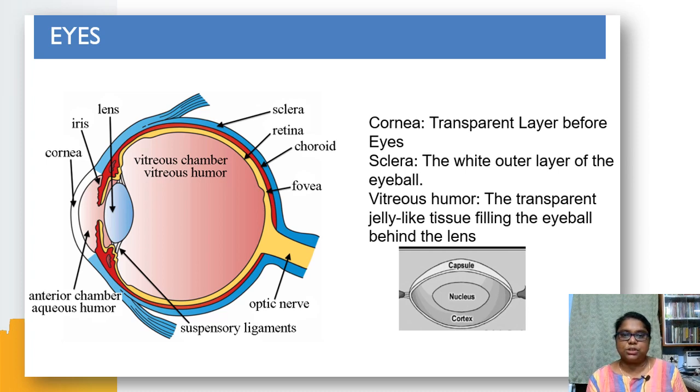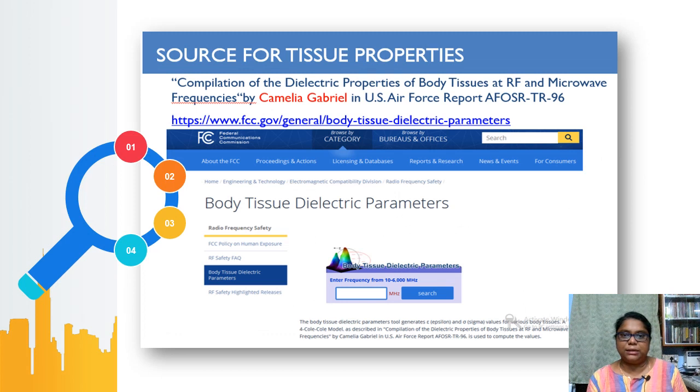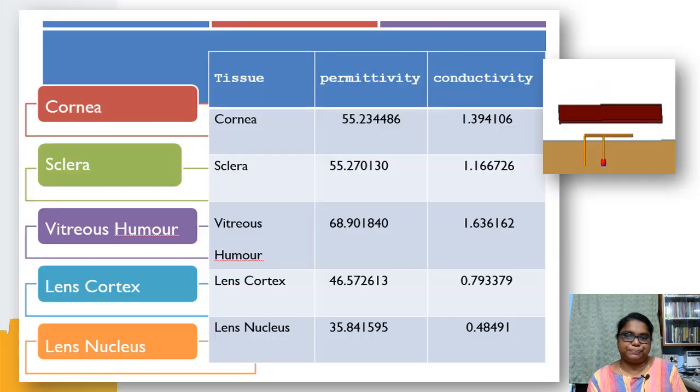Now, considering these tissue structures, we go for a biomedical database where all the tissue properties are available. We are extracting the tissue properties of the eye for 900 megahertz. Camilla Gabriel has already compiled the dielectric properties. We derive these properties, and based on these properties, we design the linear eye structure.